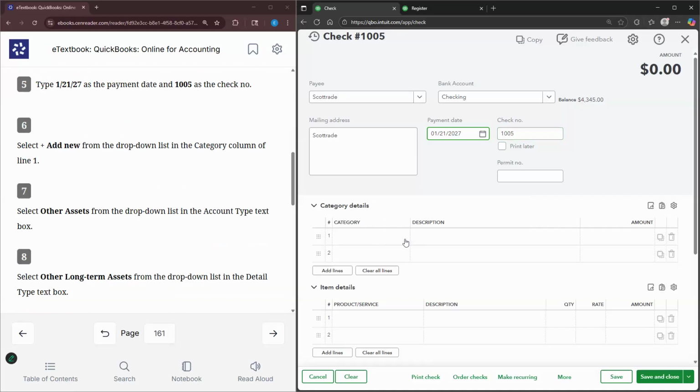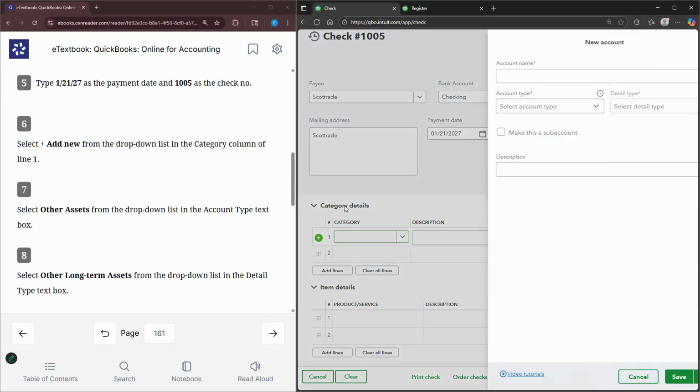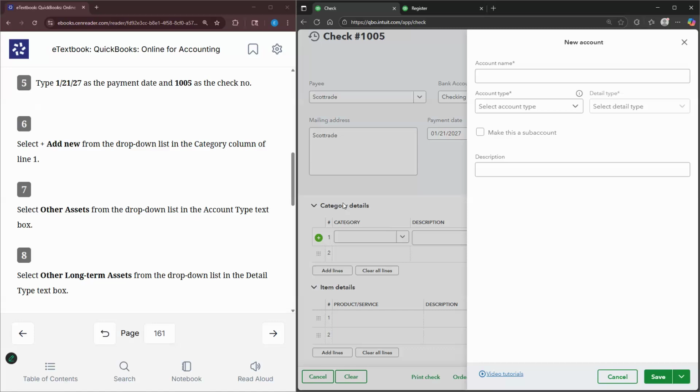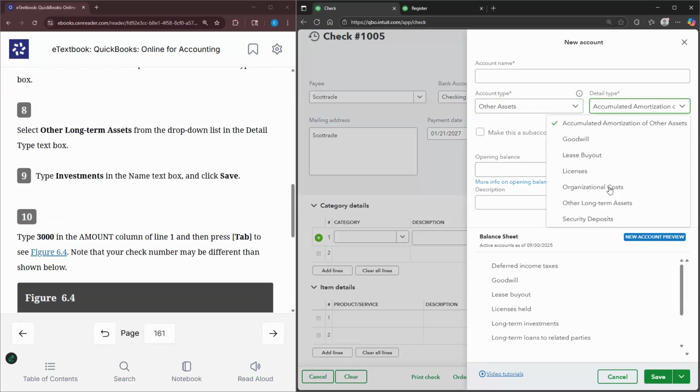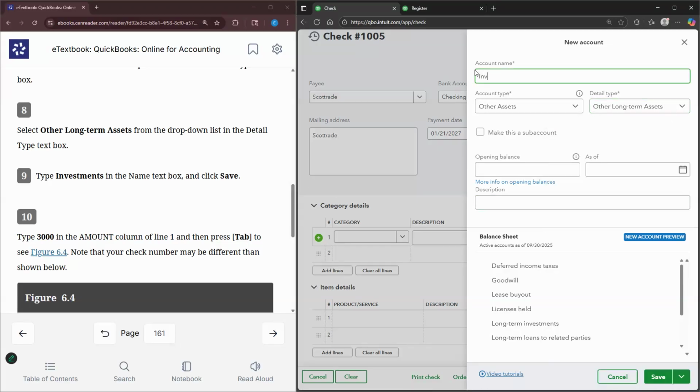And then from there, we're going to select add new and add category. And again, when we are dealing with items that do not impact inventory, we use category. And when the items impact inventory, that's where we use the item details down below. So we select add new. And then we're going to select other assets from the account type. And then it's going to be other long-term assets for the detail type. And then we're going to type investments as the account name, and we are going to select save.